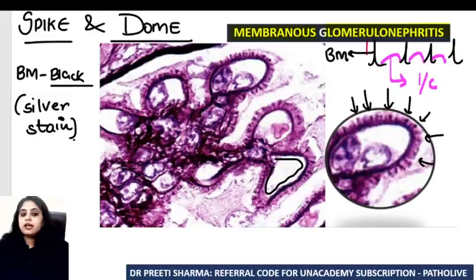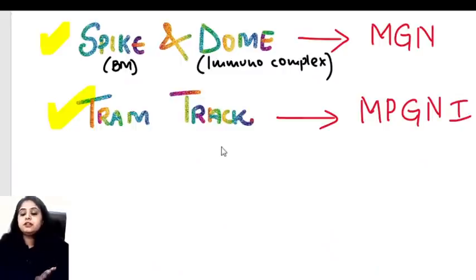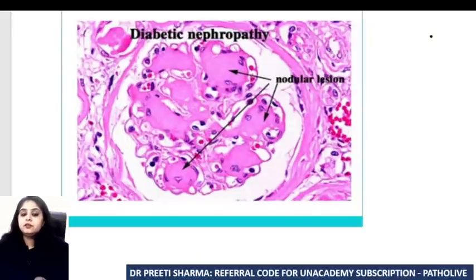So please remember, tram track appearance is very unlikely to come as a picture, but you have to definitely know it. I've written it because this appearance is very characteristically put up in questions. If they give you a theoretical question mentioning tram track appearance in the FMG exam, you have to know that you're dealing with MPGN type 1. Well, having said that, the kidney is not over. There are two more images that you get, which are actually the same image put up twice, only in different ways.